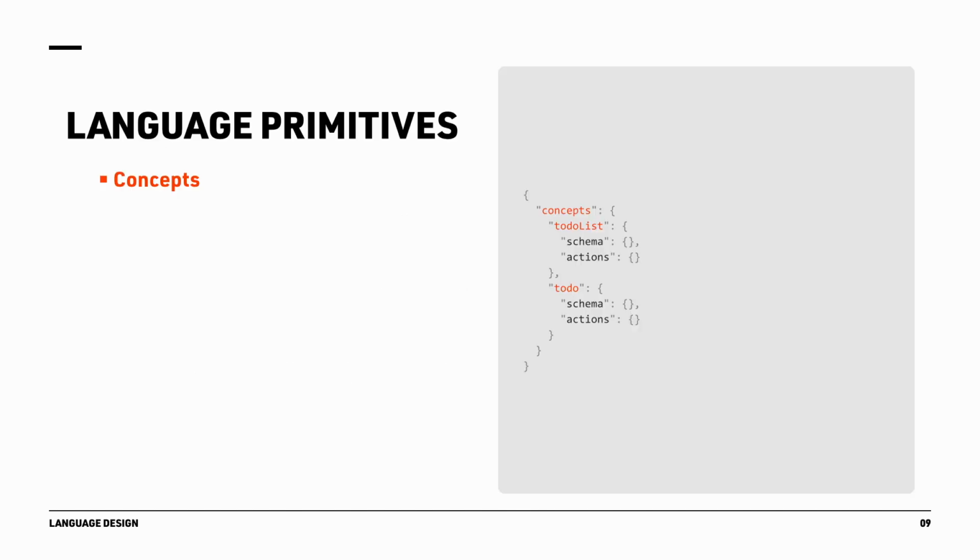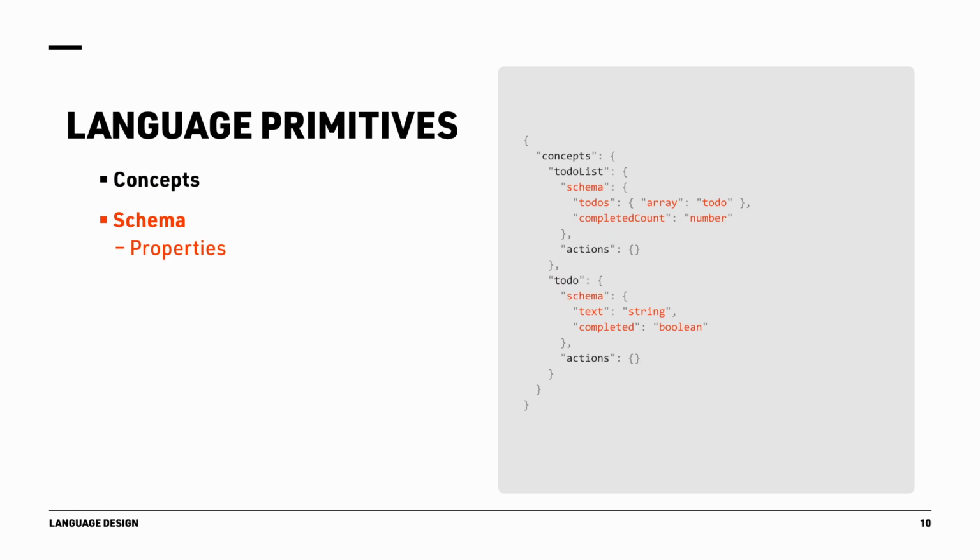The Varv language is expressed in JSON. Concepts are the core building blocks of Varv. They define individual named units of interactive behavior, for instance, a to-do list or a to-do item. A concept contains schema and actions. The schema of a concept defines the shape and type of data associated with a concept. It does this in the form of properties.